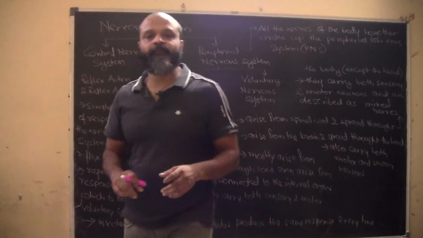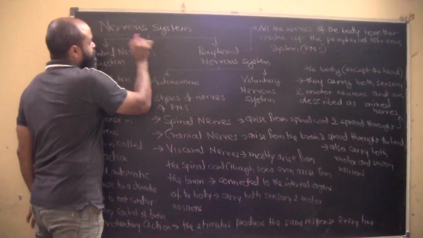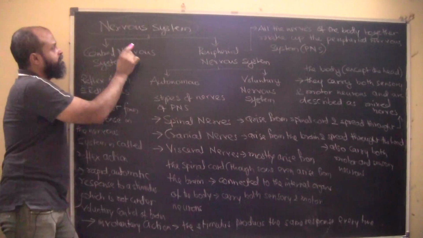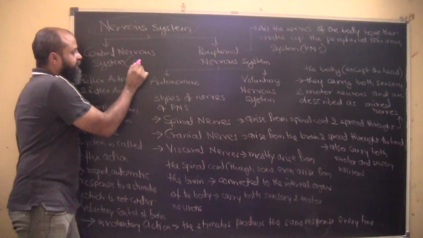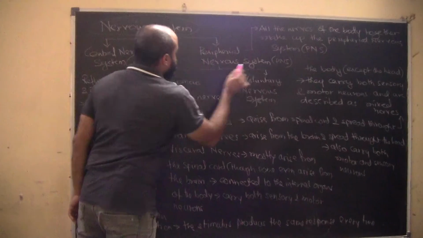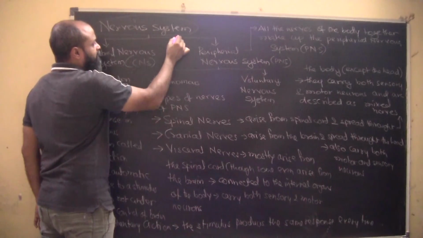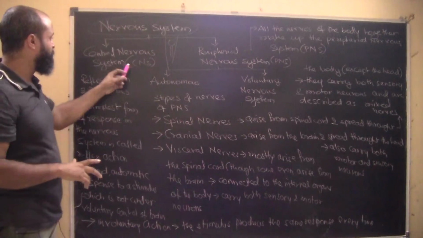Okay, so we are going to continue with the nervous system. Now we have already seen this division, right? The nervous system is basically divided into the central nervous system, which is the CNS, and the peripheral nervous system. Okay, so what is the central nervous system? This is the brain and the spinal cord, which is basically the center of the body. So the central nervous system is made up of the brain and the spinal cord.